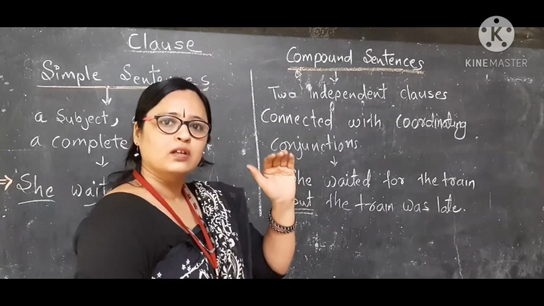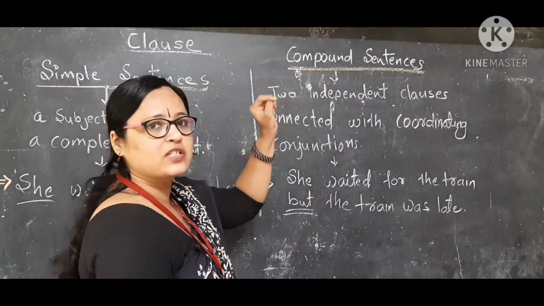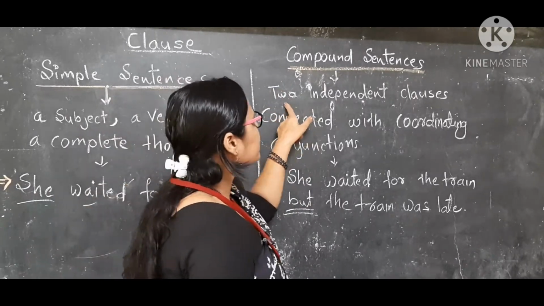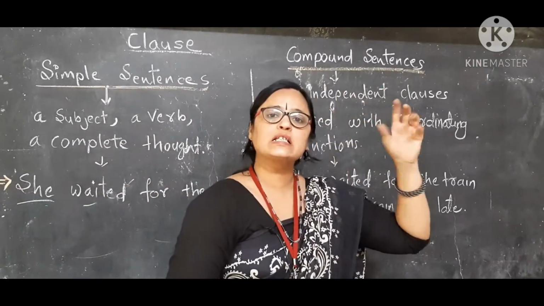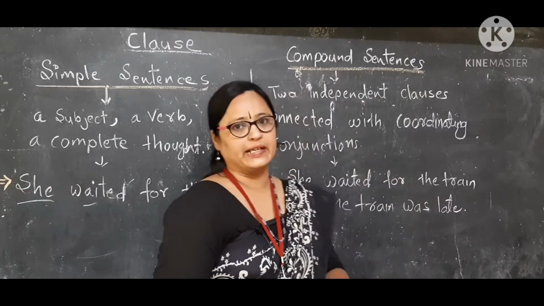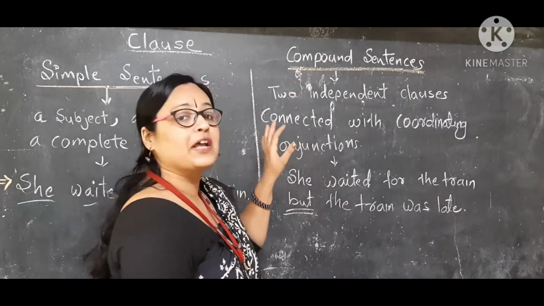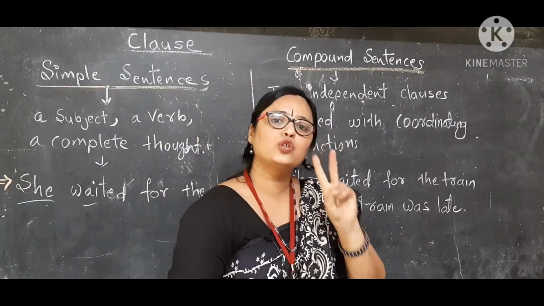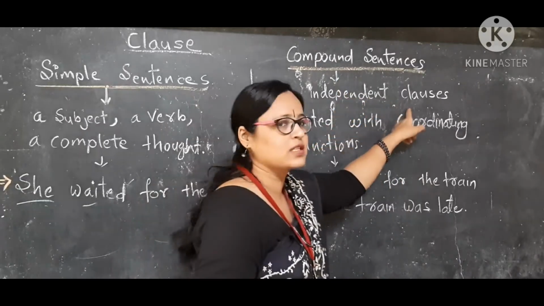Now we should talk about compound sentences. Compound sentences are those kinds of sentences which are made up of two independent clauses.